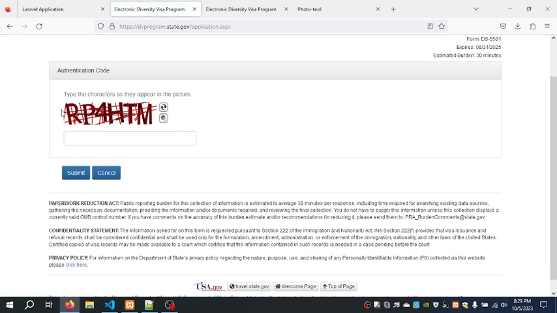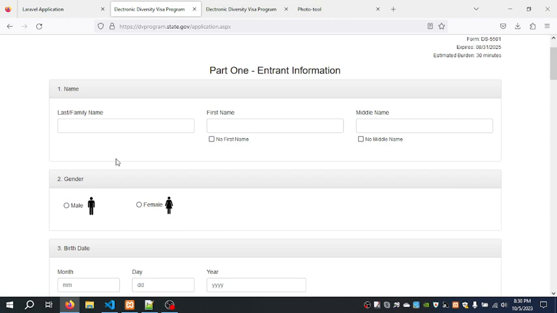So here you see some kind of code, strings over there. So it will tell you to enter the authentication code. So type the characters as they appear in the picture. So you click here, this one is RP4HTM, as you can see. Then you say submit. Then it takes you to the next page where you'll be allowed to enter. So the first one is your last name or family name. I choose mine. And then the first name, you choose it. If you have a middle name, you write it over here. If you don't have, then you click here and say no middle name.